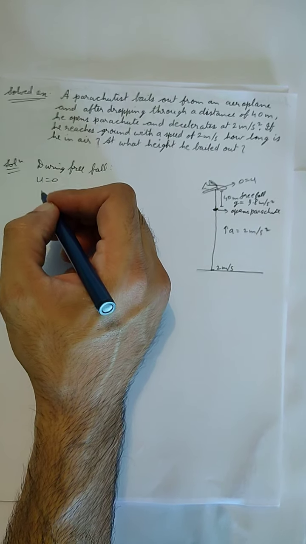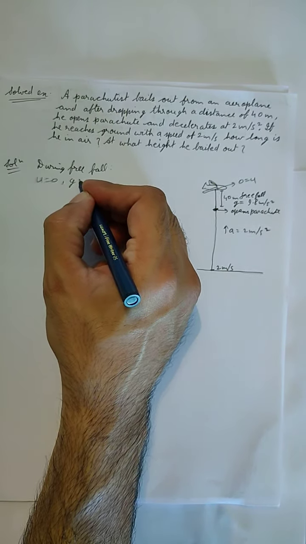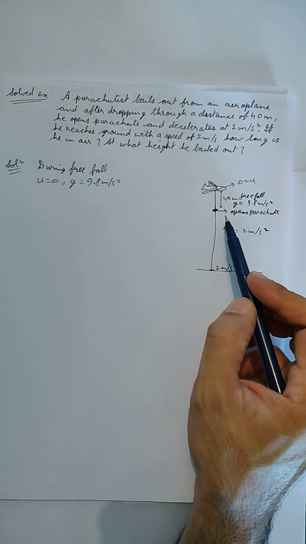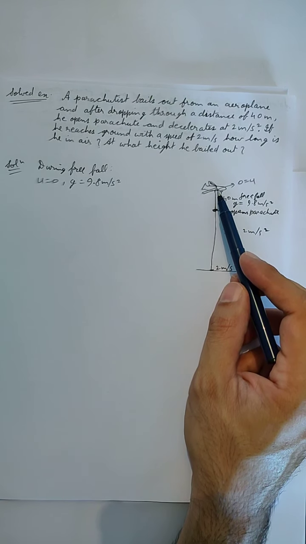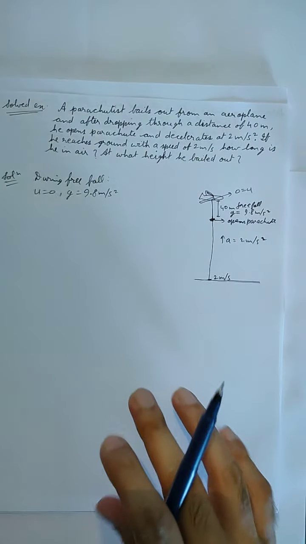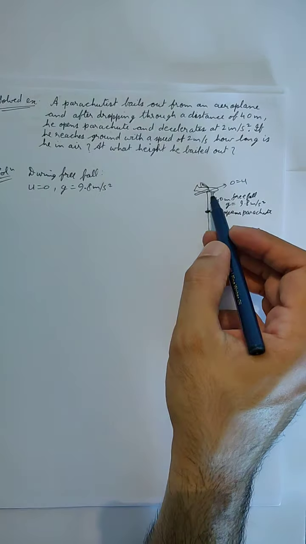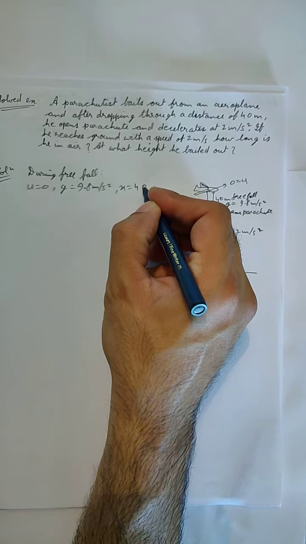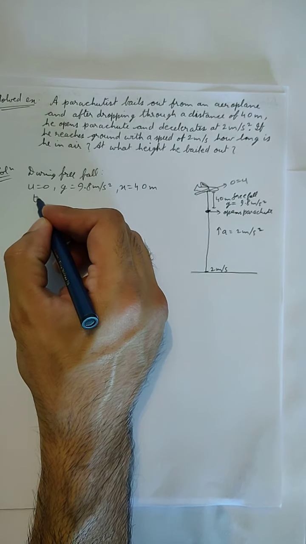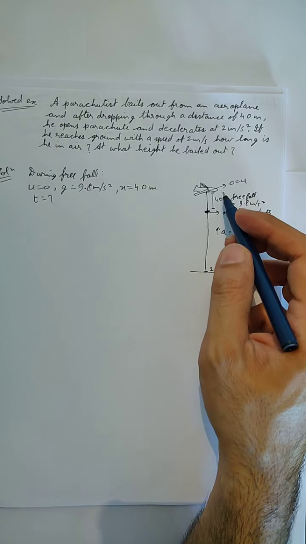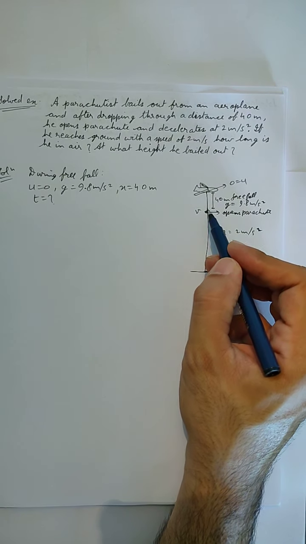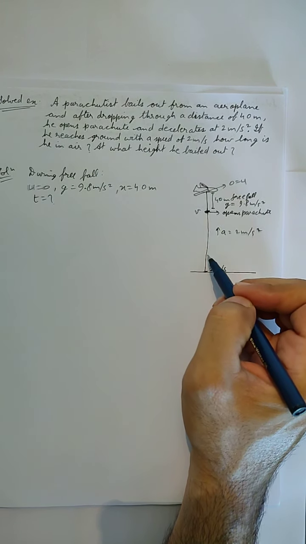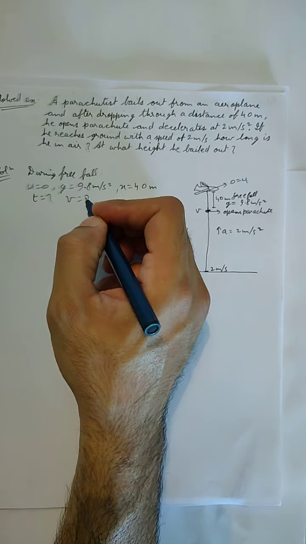During free fall the initial velocity was 0. The acceleration was 9.8 meter per second square. Now it is taken as positive because the motion of the parachutist is in the direction of g, so g will be taken as positive. For the distance that he was in free fall, that distance is given as 40 meters, and we have to find t. For this much journey we will find t, and we will also find the velocity at this point, so that the velocity at this point can act as the initial velocity for the rest of the journey. So we'll find both of these values.